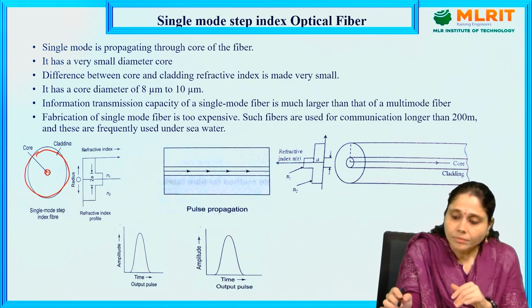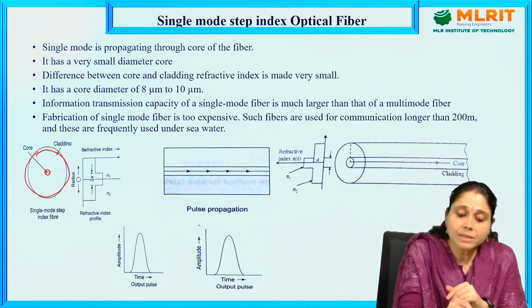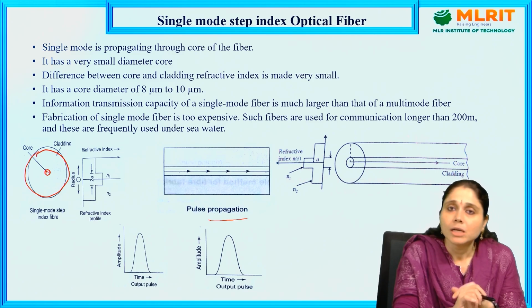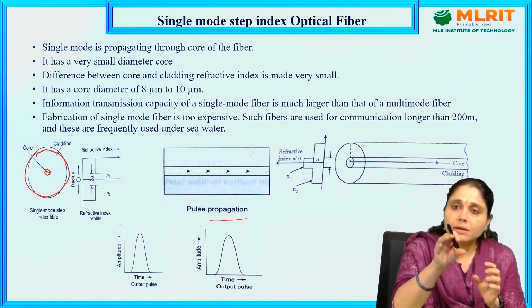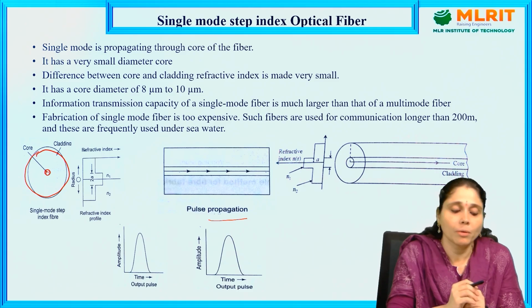As it passes through the core cladding interface, it almost appears to be a pulse propagation. So the single mode step index optical fiber has a pulse propagation. Pulse means the light will be moving, blinking like this, like that, in the form of small blinks. This is a pulse propagation.